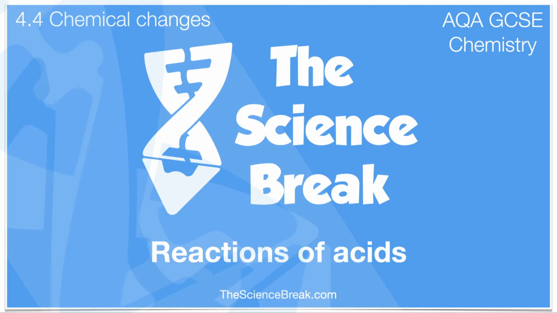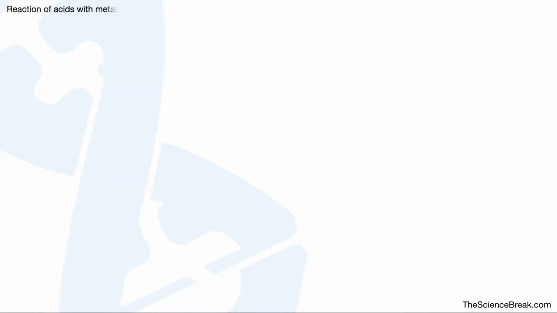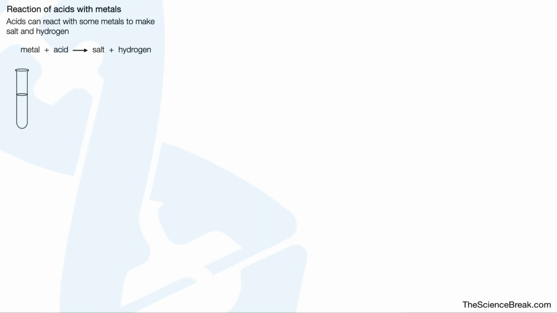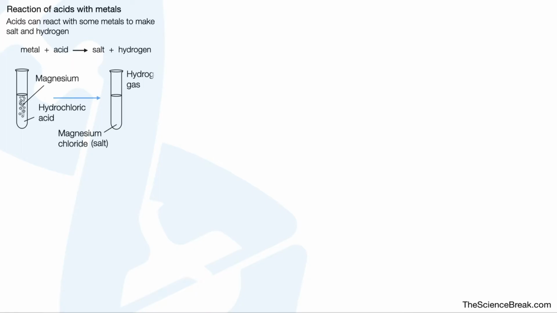Let's take a look at the reactions of acids. Reactions of acids with metals. Acids can react with some metals to make a salt and hydrogen. We can summarize that in a general equation. Metal plus acid gives salt plus hydrogen. Let's take a look at an example. Here we have some magnesium metal in some hydrochloric acid, and this will react and form a salt and hydrogen gas as shown by the bubbles there. This will end up giving us our salt, which is magnesium chloride, and our hydrogen gas, which is given off.